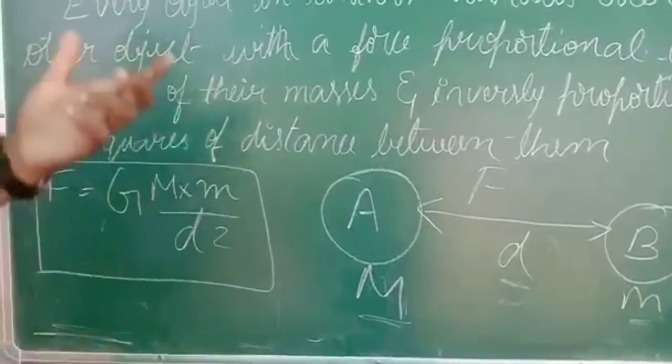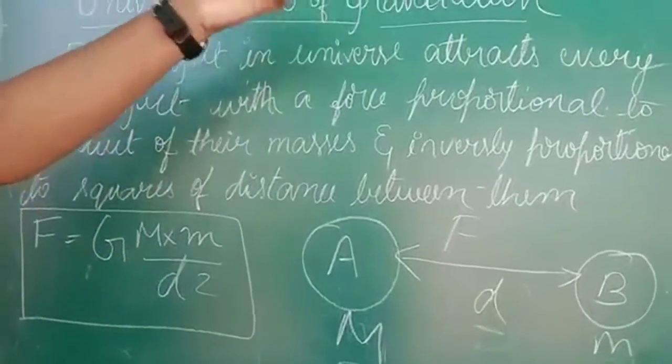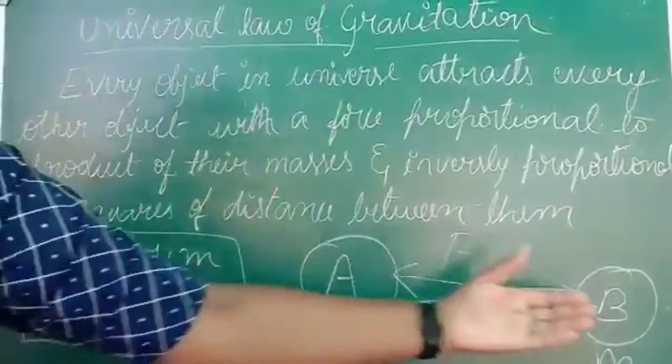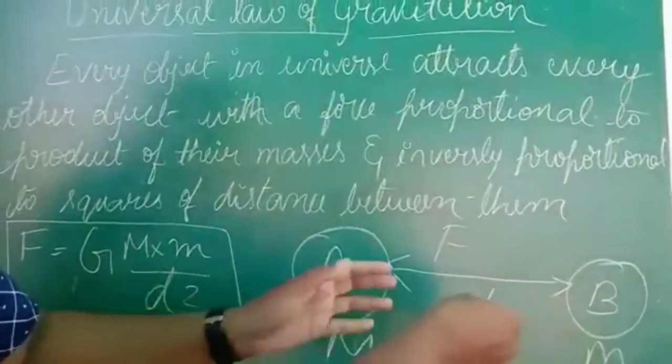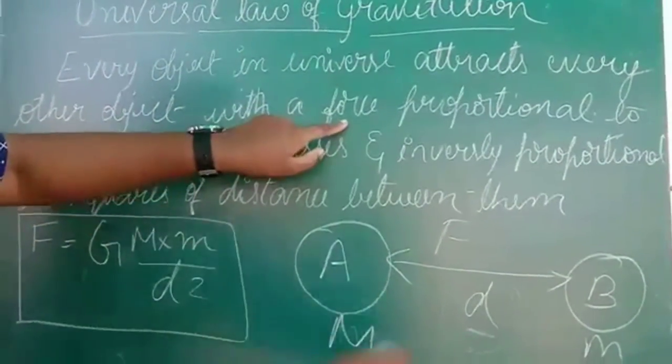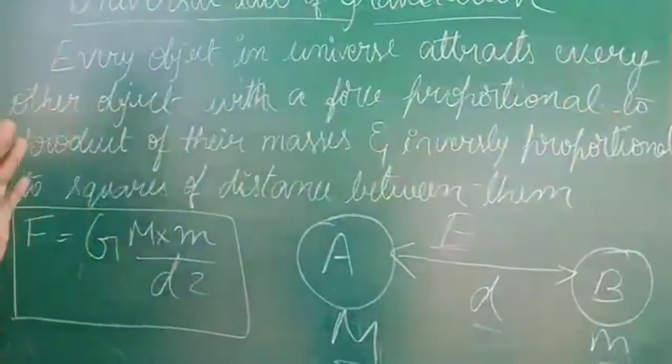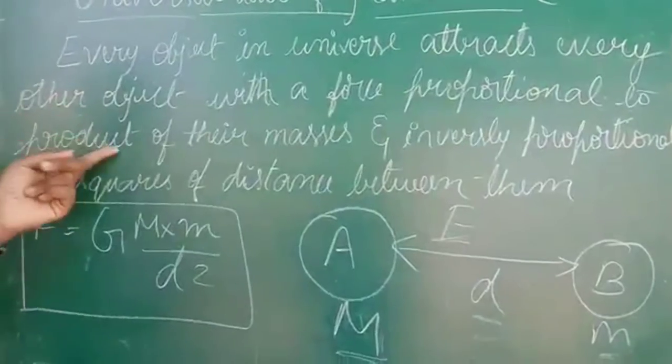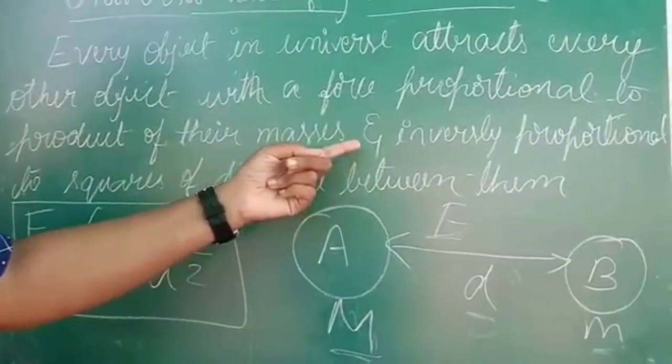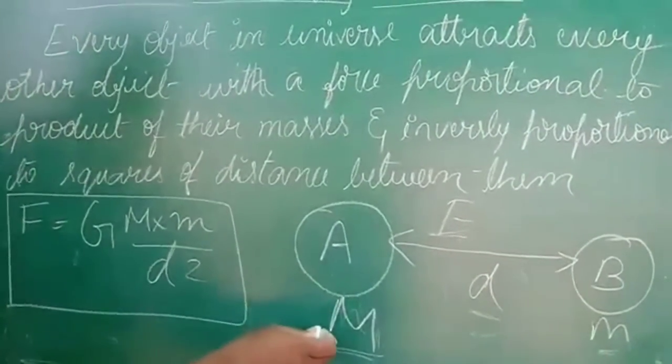Now, the universal law of gravitation states that every object in the universe attracts each other with the force F. Clear? With the force F, which is proportional to what? Which is proportional to the product of their masses. What is the product of their masses?